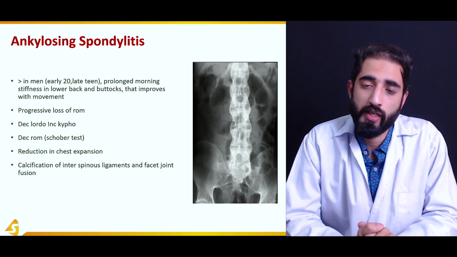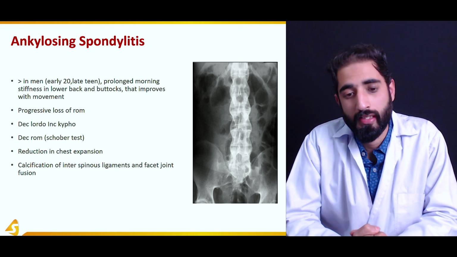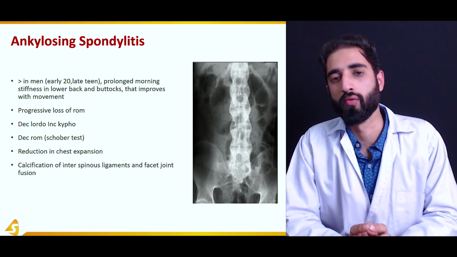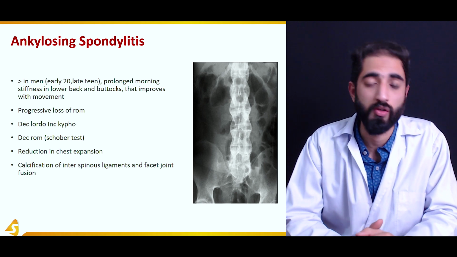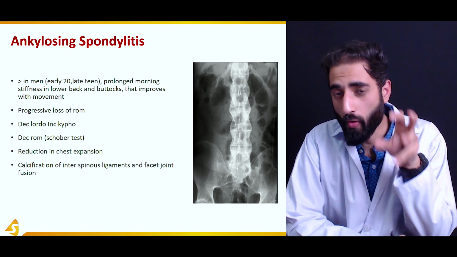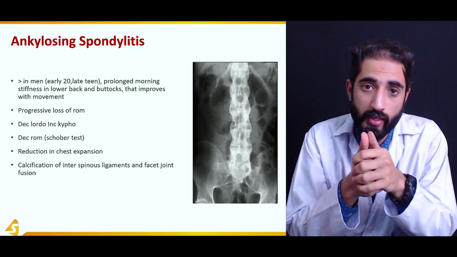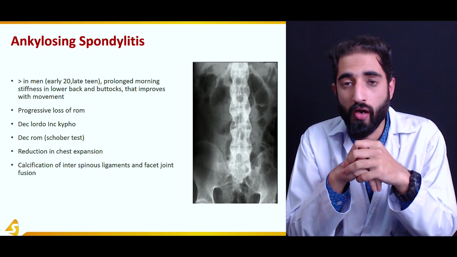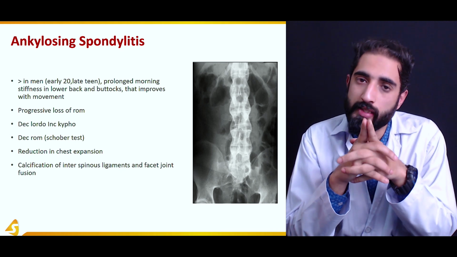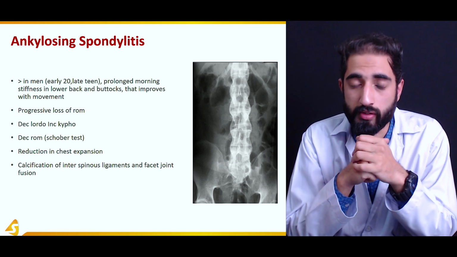There is prolonged morning stiffness in the lower back and buttocks because of the inflammatory process which is undergoing, and as a person attempts to move, the symptoms start to get relieved, unlike degenerative joint disease, osteoarthritis, in which the pain increases with movement. Another important thing in ankylosing spondylitis is that there is progressive loss of range of motion. As this condition progresses, there is a decrease in the range of motion of the spine, specifically the lumbar spine. And what you would observe is a decreased lumbar lordosis and increased thoracic kyphosis.